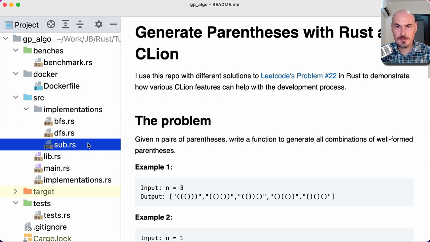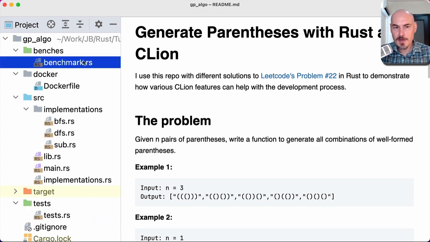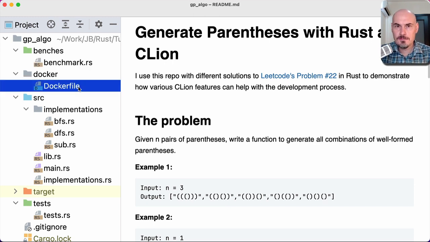So, the library contains 3 implementations of that algorithm, and we are using a module for every implementation. Library crate, main crate. I also have tests here. These are sort of integration tests where I compare different solutions with each other. They should give me the same results. I also have benchmarks here in the project. I can run them with cargo bench. I have a Dockerfile.